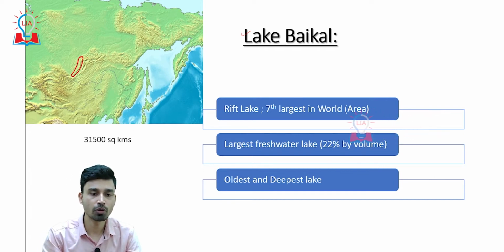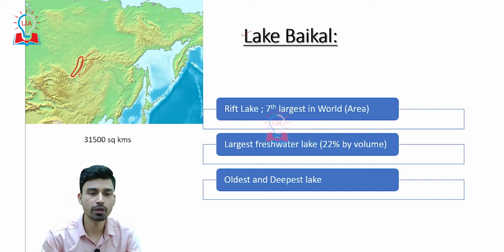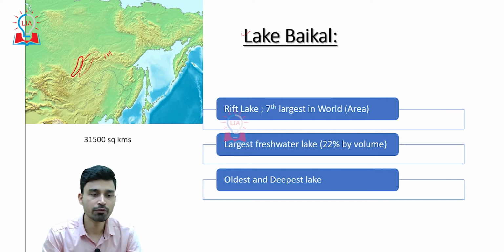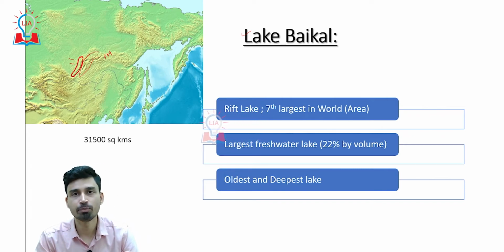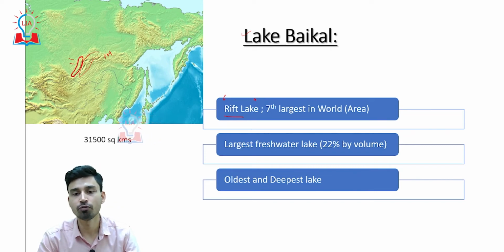Geographically, on the northern side and the eastern side, Lake Baikal is surrounded by the Baikal range, an important mountain range and an example of a volcanic mountain range. On the western side it is a plain area that makes up the boundary of the lake. If we try to classify Lake Baikal, it will be an example of a rift lake.